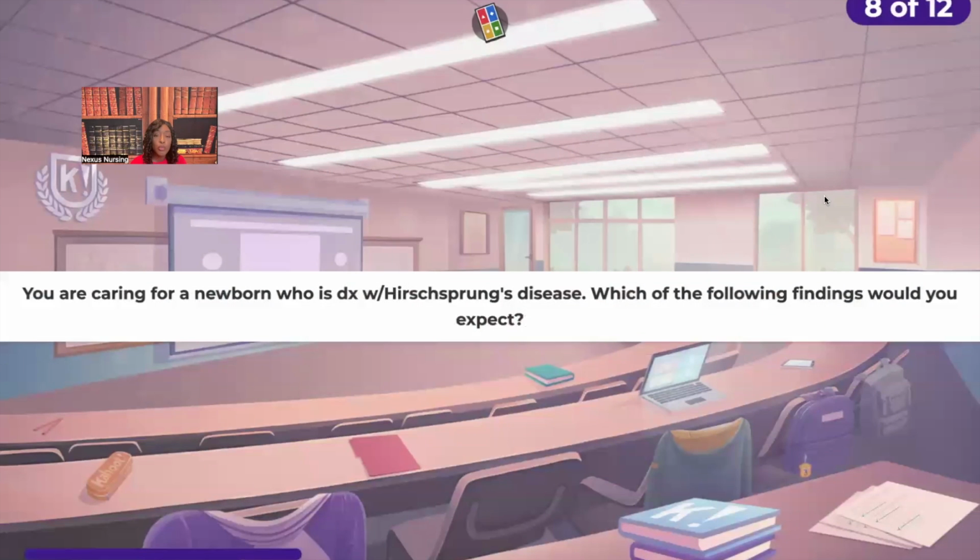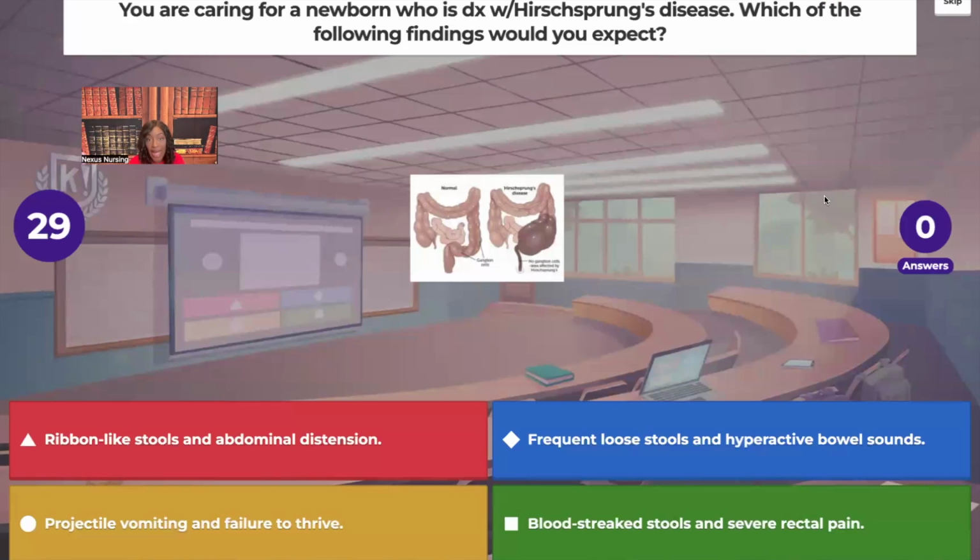You're caring for a newborn who's diagnosed with Hirschsprung's disease. Which of the following findings would you expect to find? Is it ribbon-like stools and abdominal distension? Would it be frequent stools and hyperactive bowel sounds? Would it be projectile vomiting and failure to thrive? Or would it be blood-streaked stools and severe rectal pain?